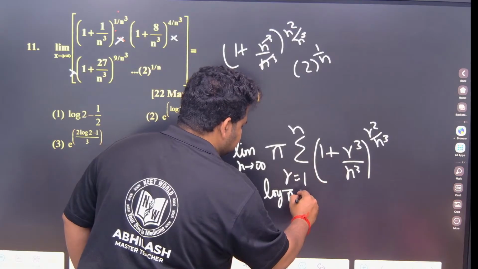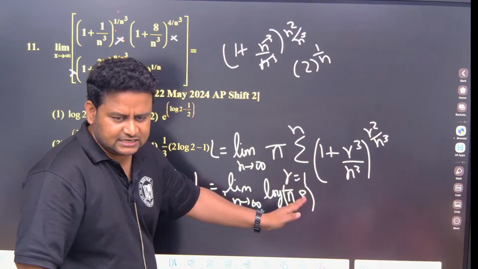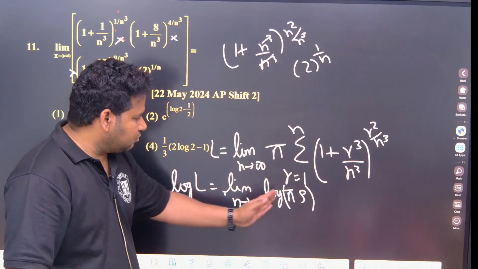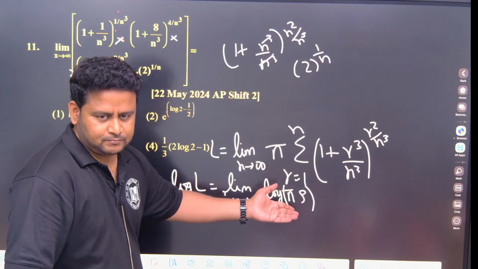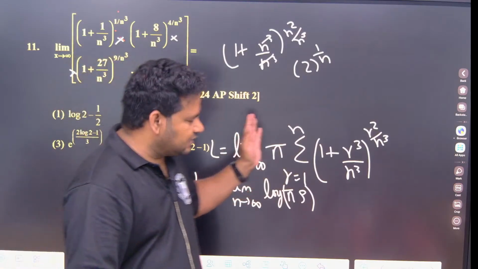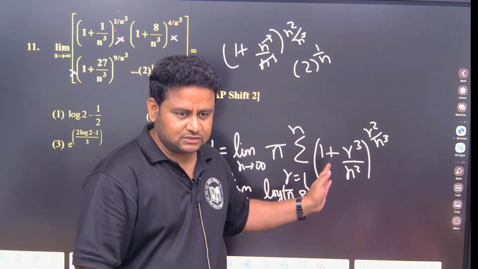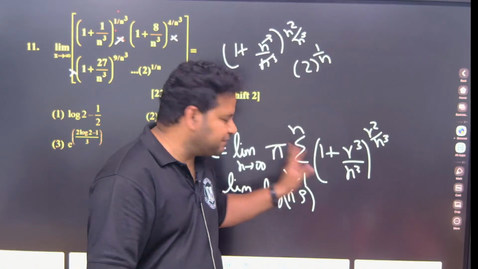Now log of product of something will become sum. That means this pi will go out, that means pi will be eliminated. Limit of a product will become limit of sum.